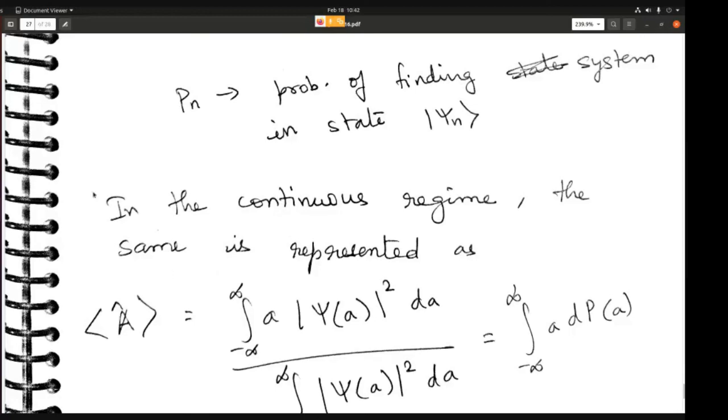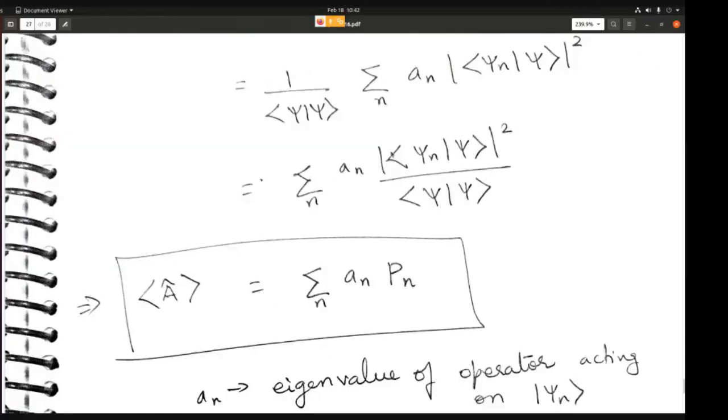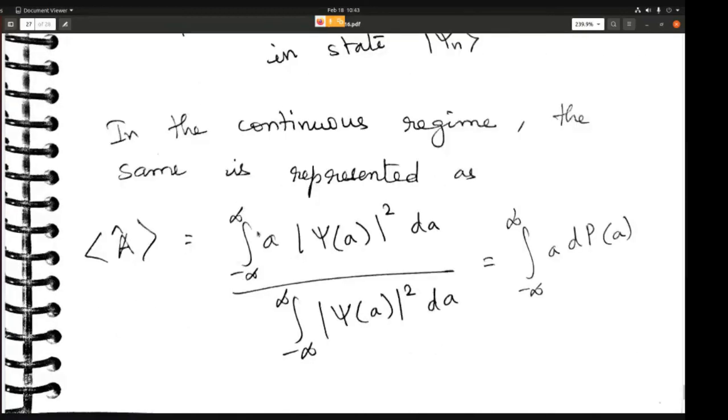Okay. So in the continuous regime, the expectation value is represented in the same manner. So here we have a into, summation over a into the scalar product of psi n with psi whole square, divided by the scalar product of psi with psi. So in the continuous regime, it is a similar formalism. Summation becomes integration. You have a into the scalar product of psi of a whole square dA, divided by the integration of the norm of the wave function.